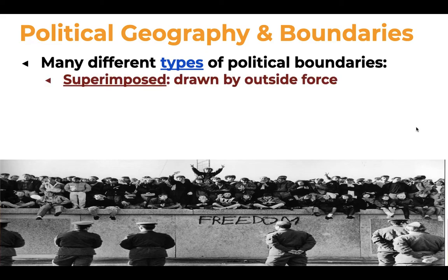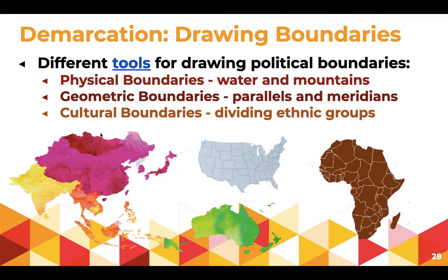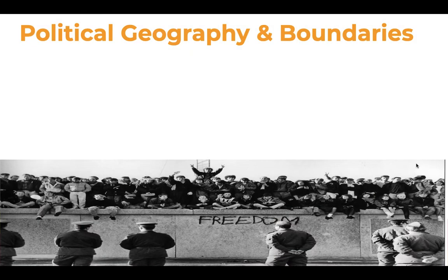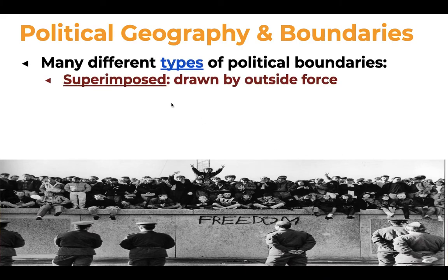A superimposed boundary is a geometric boundary, typically, that's using parallels and meridians to set a border. But what's specifically important about a superimposed boundary is that it's drawn by an outside force. So if a colonial power, as we've seen throughout history, came into an area and set a border, regardless of whether it was a geometric boundary or not, that is a superimposed boundary. It's being imposed on an area by some other power, by an outside force.